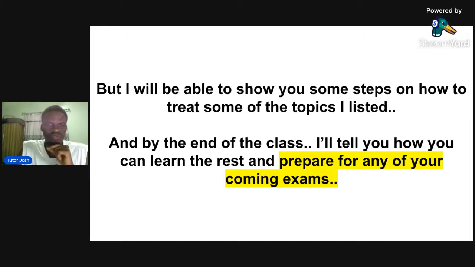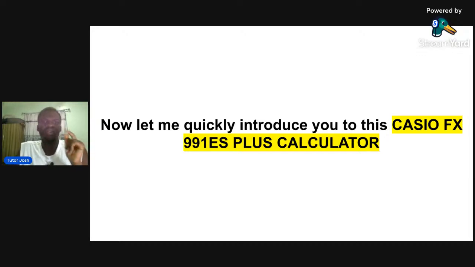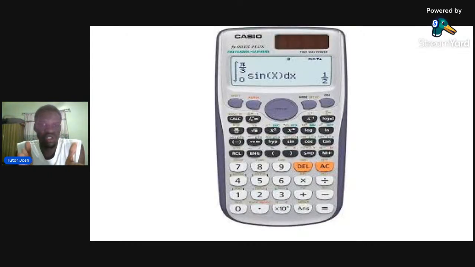Okay, let me just move over to the next slide. Now, let me quickly introduce you to the calculator I want you to use for your exam, which is actually the calculator I've been preaching about. I've been preaching about it, that you should actually get this calculator. This is the calculator I want you to get. This calculator is actually very, very important for you to get if you want to solve your AMS 102. This is the calculator here.